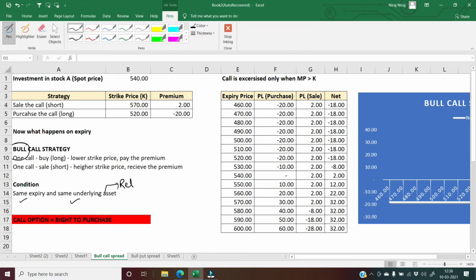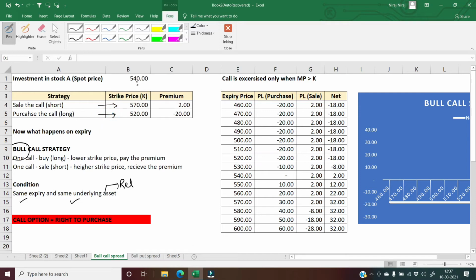It can't be one for Reliance and one for Wipro. It will not work in that fashion. Okay, now see what will be the strategy. What we will do is we will sell the call option with a higher strike price. Okay, जिस भी call option का आपका higher strike price है, we will sell that call option and we will purchase the call option which has a lesser strike price.